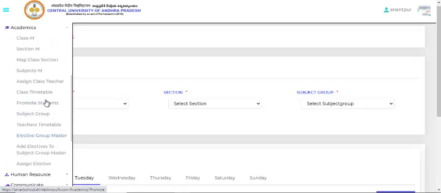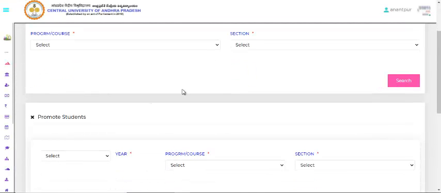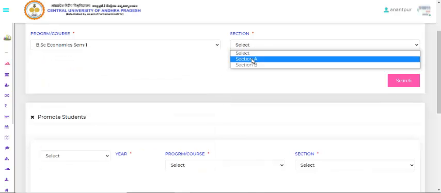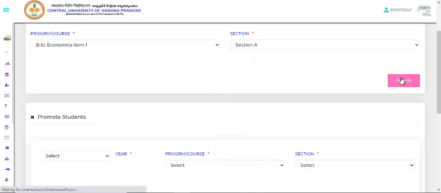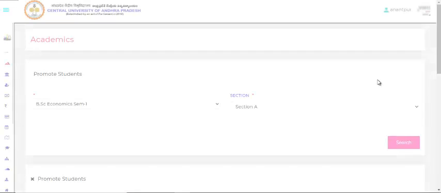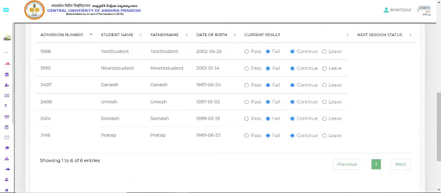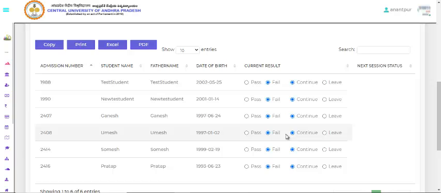Next I'm coming with promote students, where I can promote the students. I have to select the courses they are studying, section E, and search. Here we have a list of students.